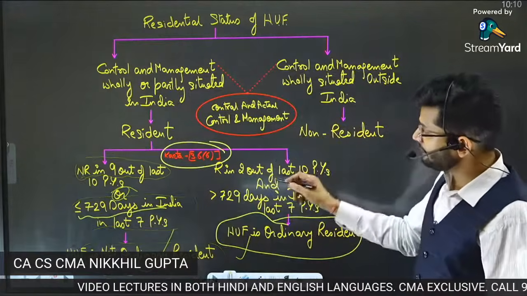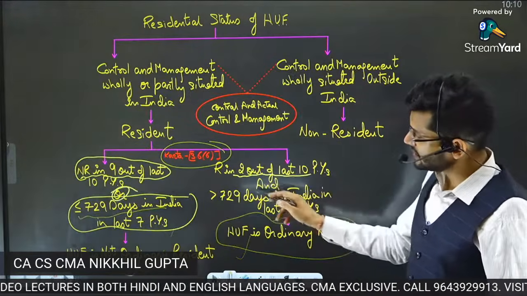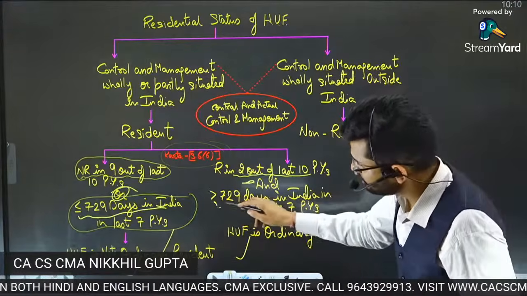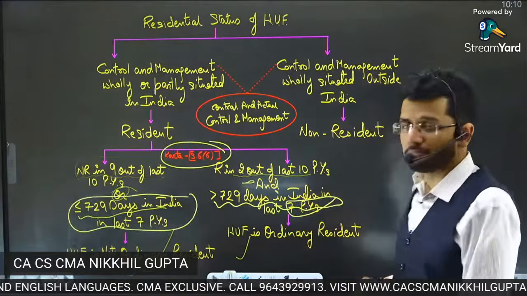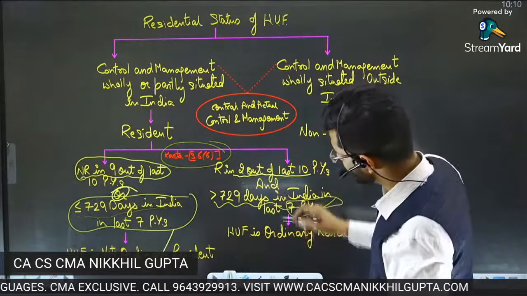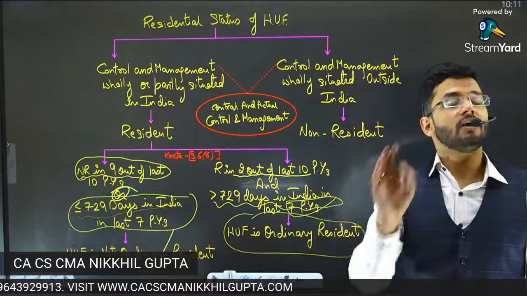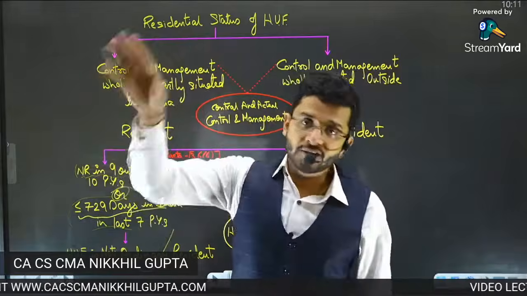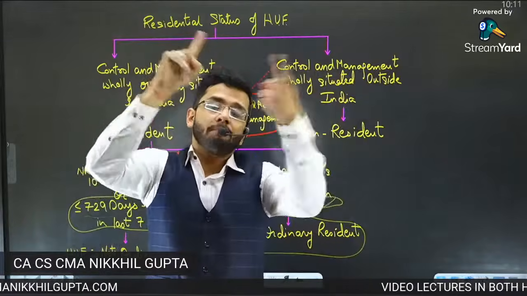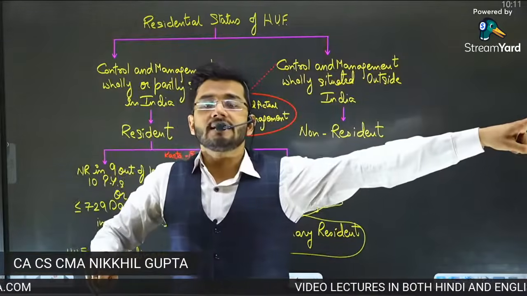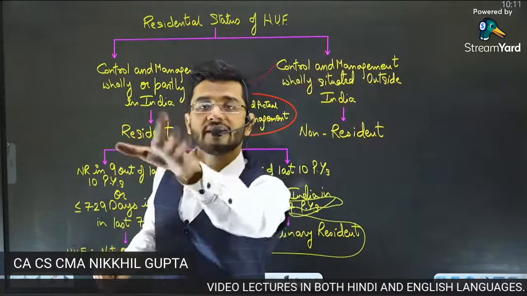And if the Karta was a resident in 2 out of 10 previous years and was in India for more than 729 days in the 7 previous years, then the HUF becomes an ordinary resident. So residency of HUF depends on the control and management of the HUF plus the past years' residency of the Karta of the HUF.